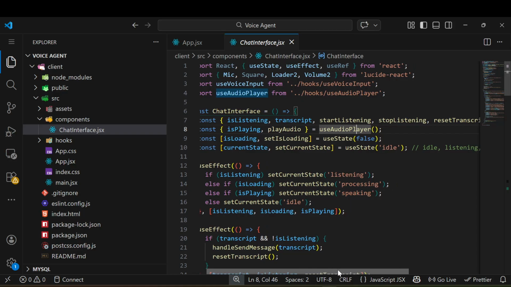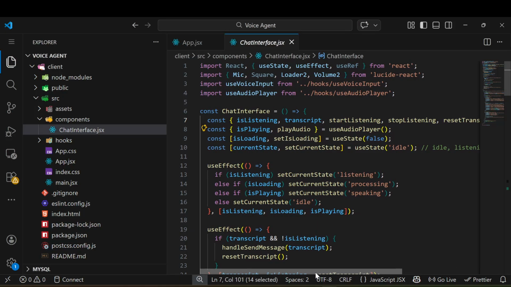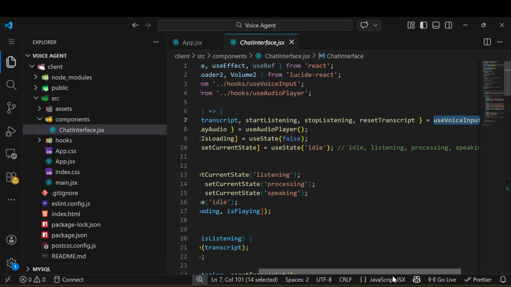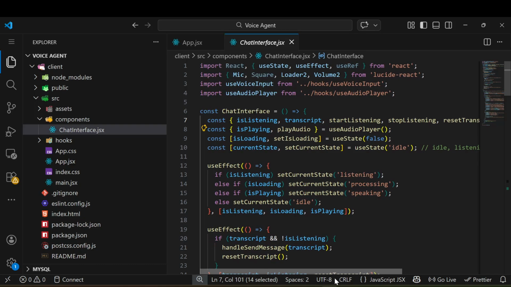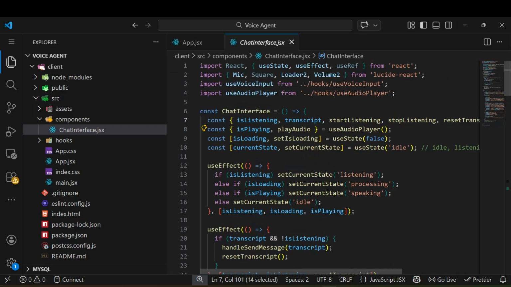I also created a hook for the voice input, using a browser API to listen and convert speech to text, which I then send to the backend. You can explore these things. I also created multiple states to manage whether we are playing or not, and whether it's processing or not.